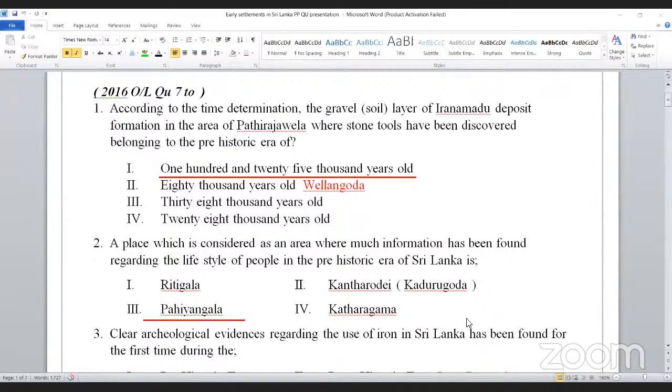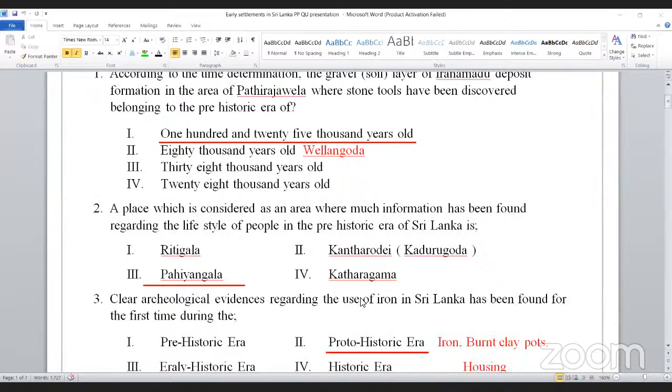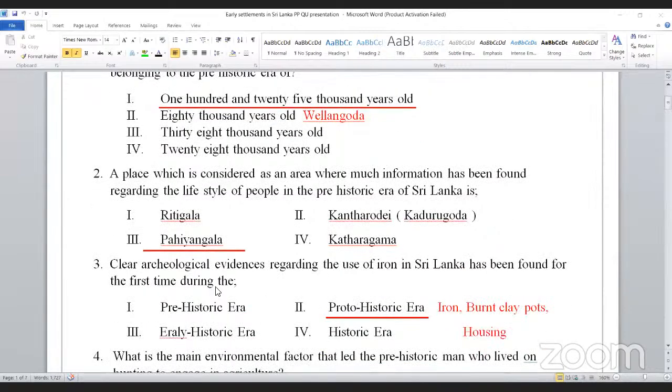A piece of iron slag had been discovered from a tomb at Pelmadulla. But the question asks about clear archaeological evidence regarding the use of iron in Sri Lanka found for the first time during what period? During the proto-historic time. Okay, during the proto-historic time, iron and burned clay pots, you can see.